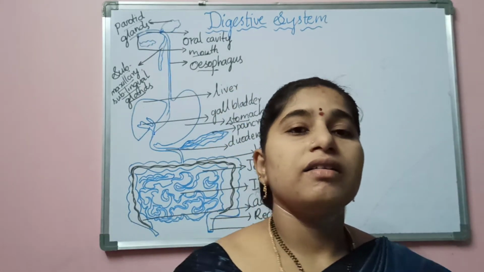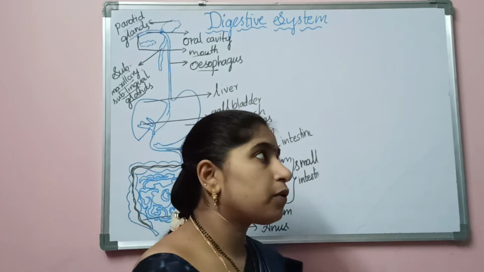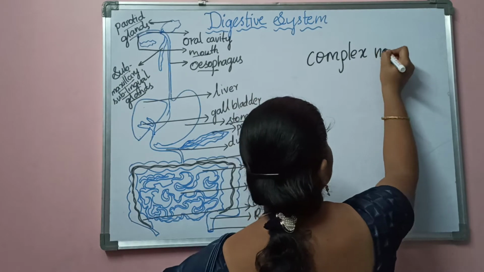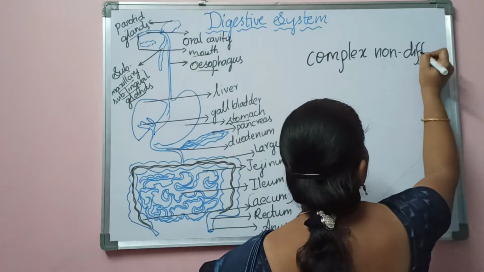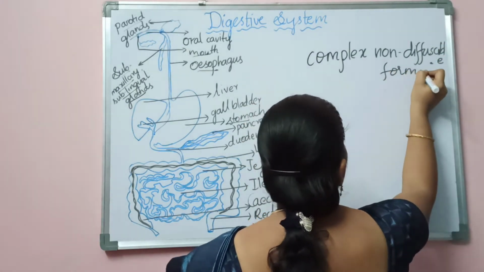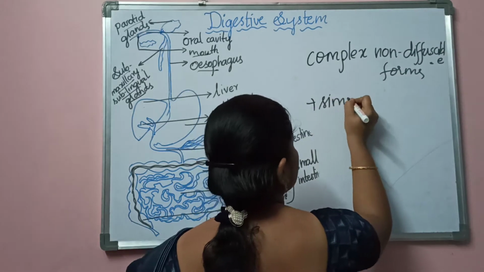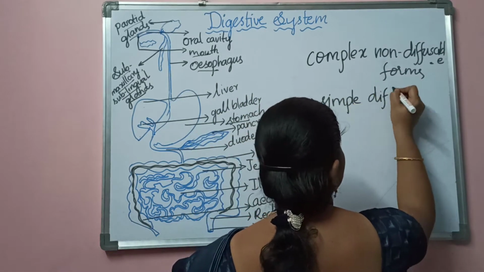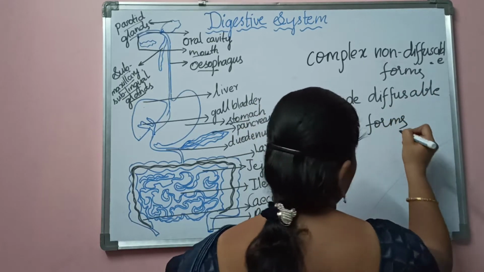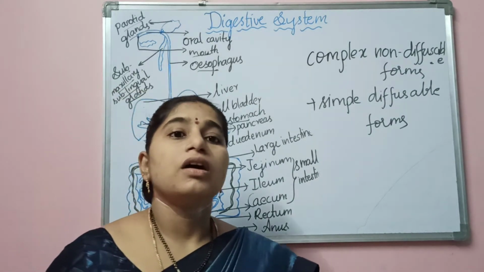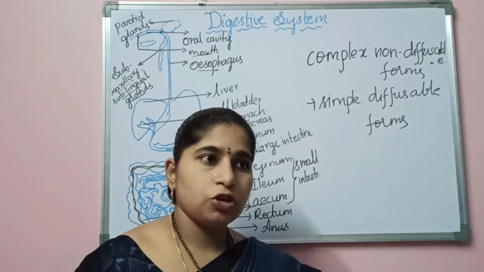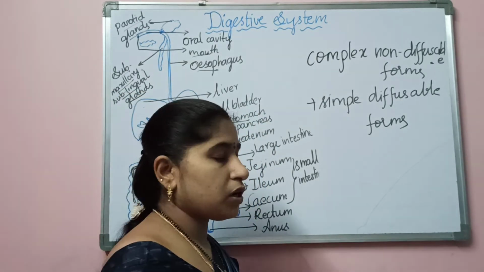Digestion is nothing but the process of conversion of complex non-diffusible forms, meaning forms which cannot be absorbed into the blood directly, into simple diffusible forms. Once more, the process of conversion of complex non-diffusible forms into simple diffusible forms is called digestion. So what are the organs that are involved in this process of digestion?